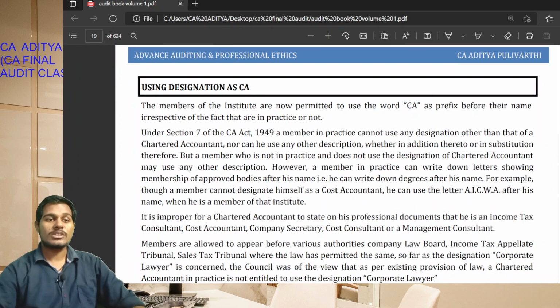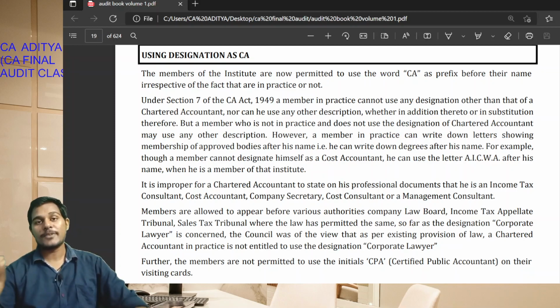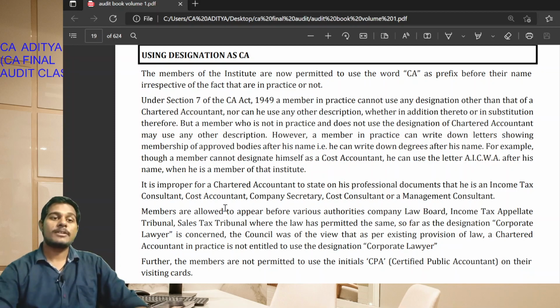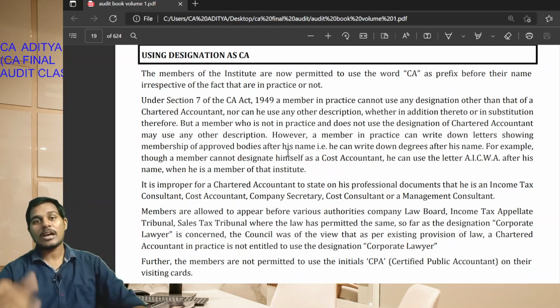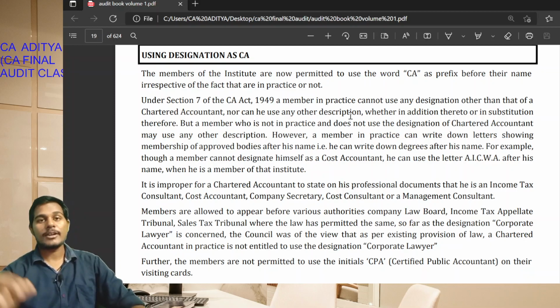Okay students, using the designation of chartered accountant: the members of the institute are permitted to use the words chartered accountant as a prefix before their name, irrespective of whether they are in practice or not in practice. Under Section 7 of the Chartered Accountants Act 1949, a member in practice cannot use any designation other than chartered accountant. Okay students.